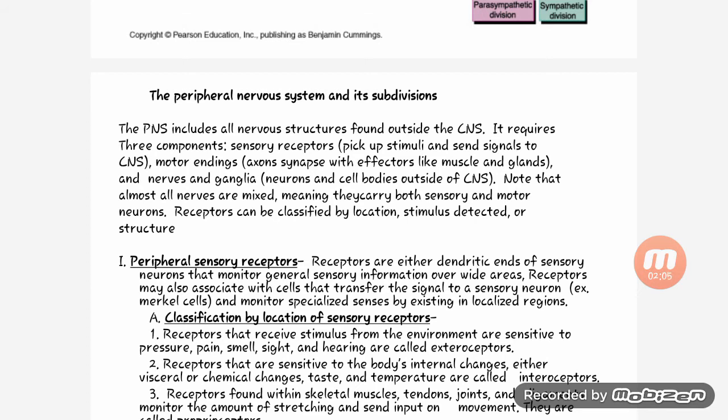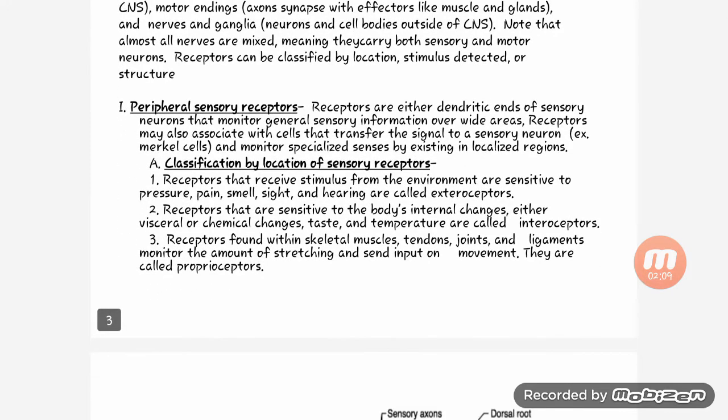Receptors can be classified by location, stimulus detected, or structure. First is the peripheral sensory receptor. Receptors are either dendrites of sensory neurons that monitor general sensory information over wide areas. Receptors may also be associated with cells that transfer the signal to a sensory neuron, such as Merkel cells, and monitor specialized senses by existing in localized regions.